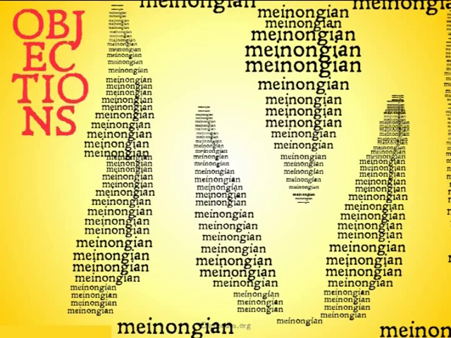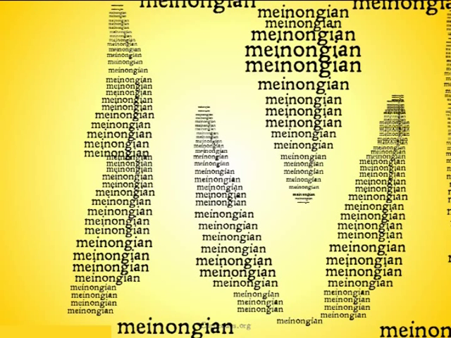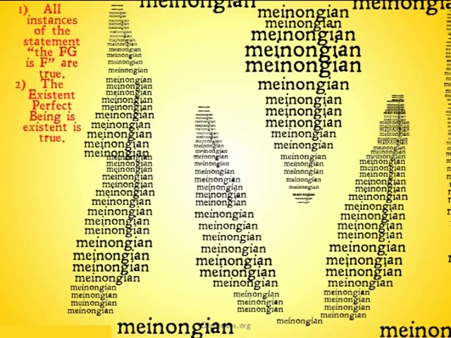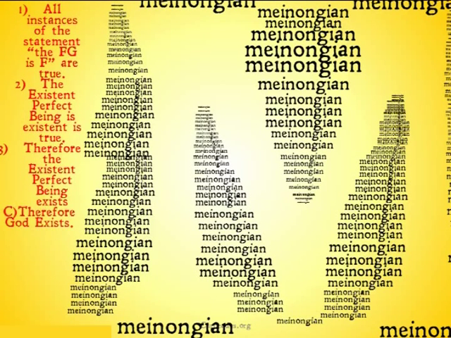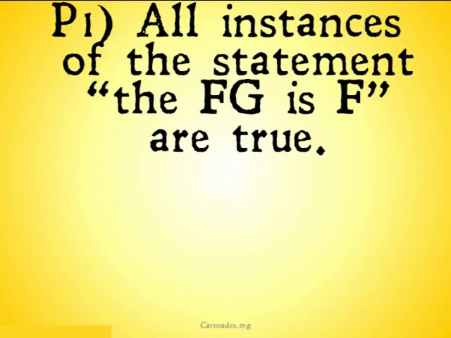So, the Meinongian ontological argument goes as follows. All instances of the statement, the FG is F, are true. The existent perfect being is existent is true. Therefore, the existent perfect being exists. Therefore, God exists. In this video, I'm going to take a look at some objections to each of these premises, primarily the first two.